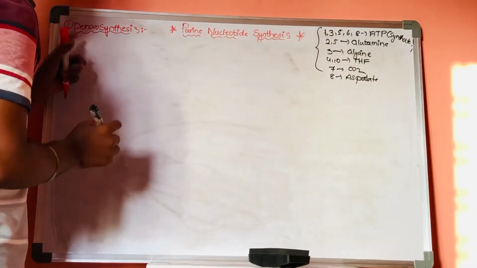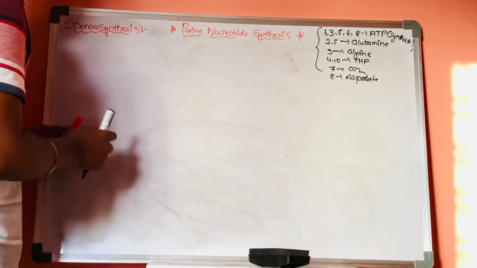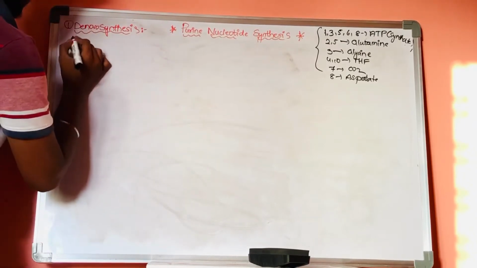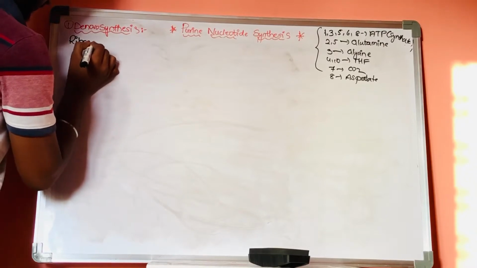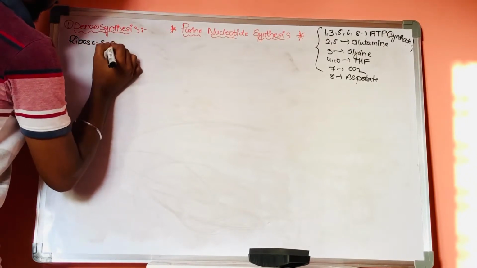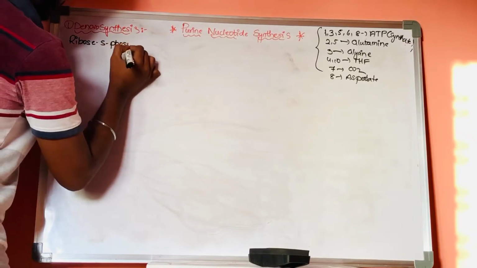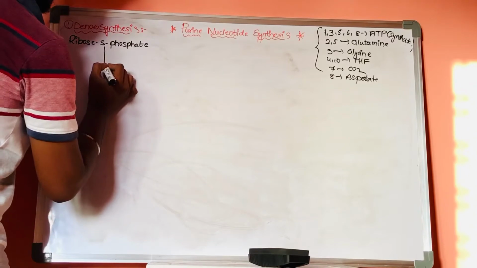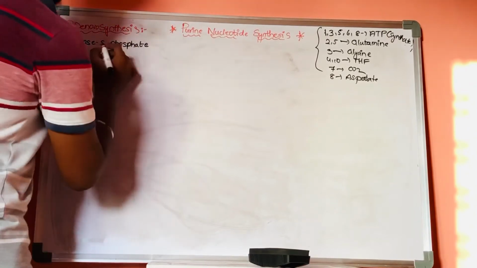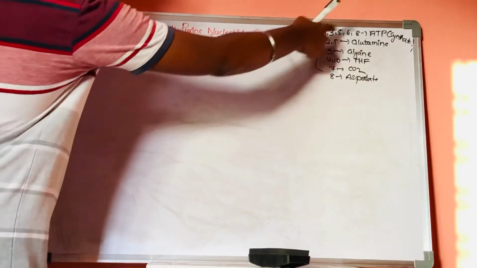Now, in this de novo synthesis, the first precursor molecule which is required is ribose 5-phosphate. In this first step, it requires ATP.